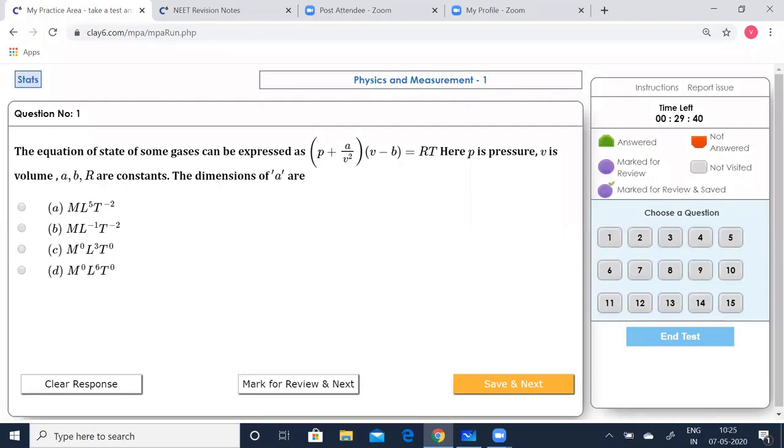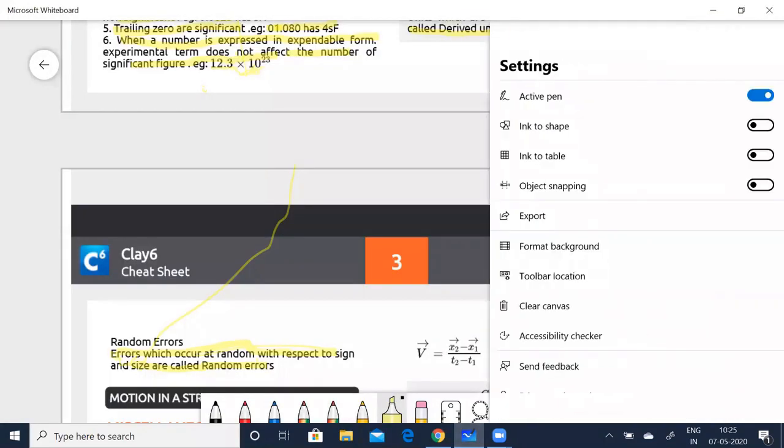The equation of state of some gases can be expressed as (P plus A by V squared) into (V minus B) is equal to RT. Here P is the pressure, V is the volume, and A, B, R are constants. What are the dimensions of A? This is the question asked. Let me solve it. Now, you know A by V squared is equal to P. Or I'll cross multiply, and I get A is equal to PV squared.